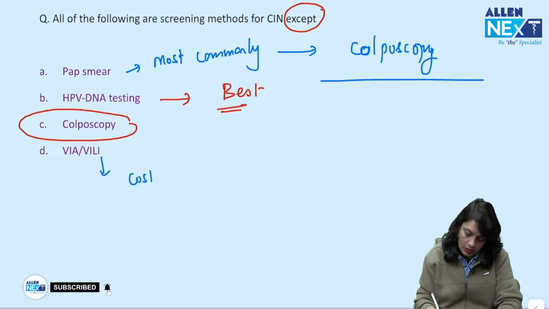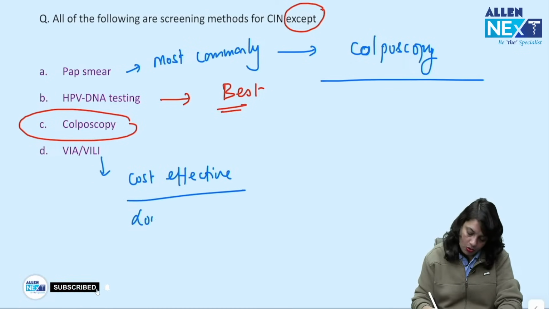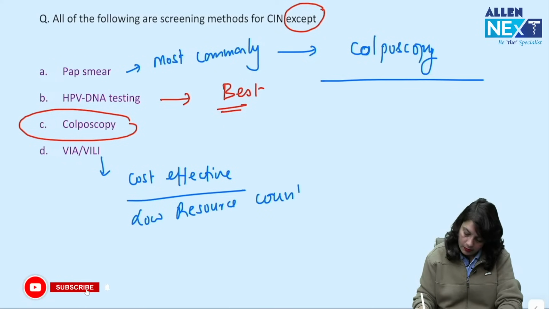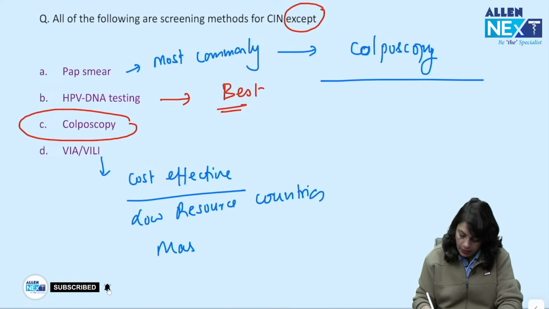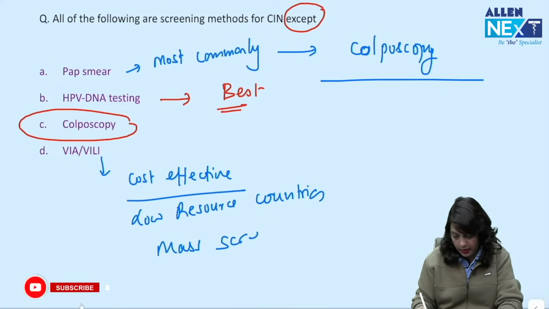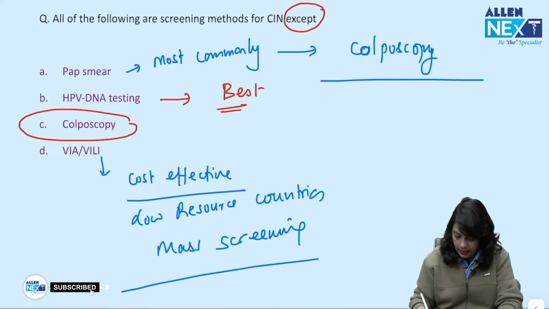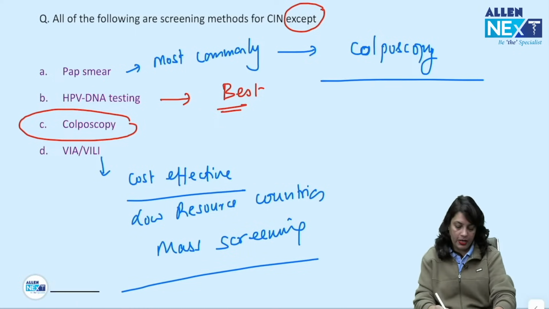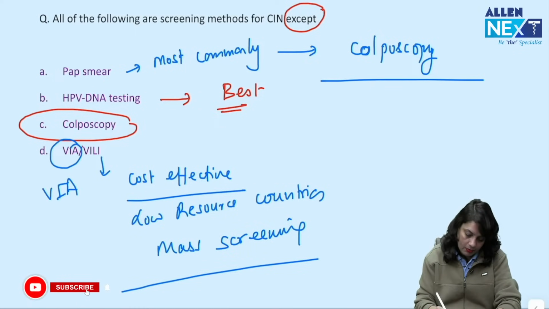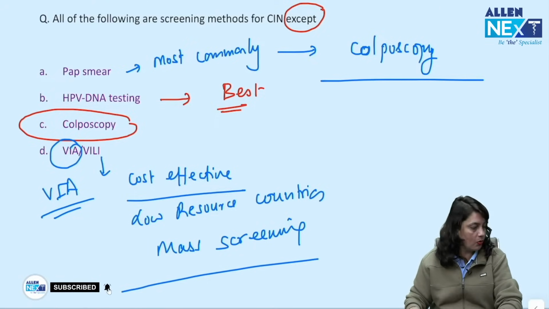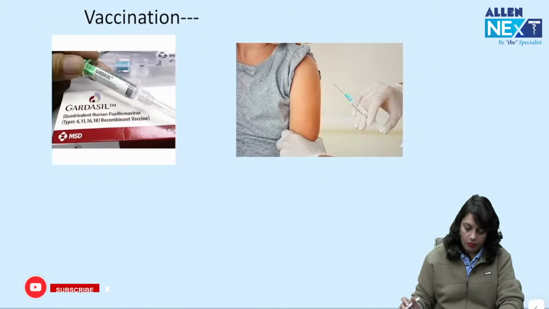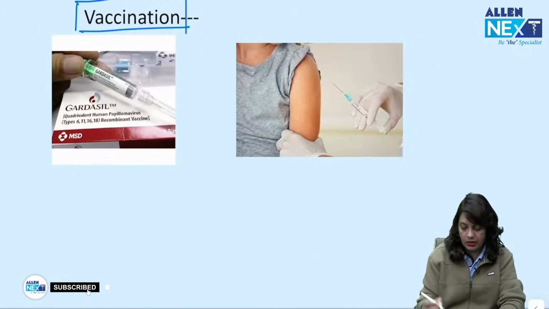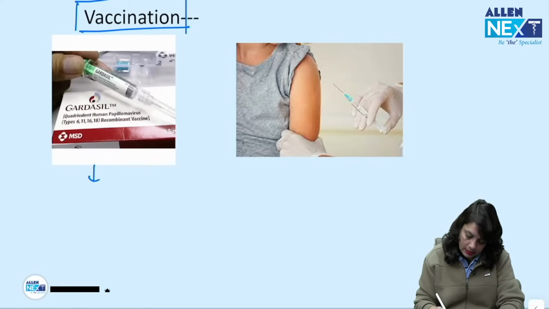If you are asked for a cost effective method in low resource countries, or where mass screening is needed, then your answer is VIA.